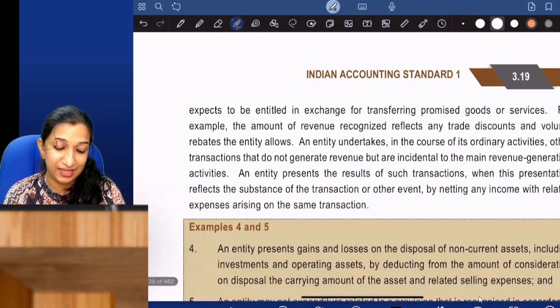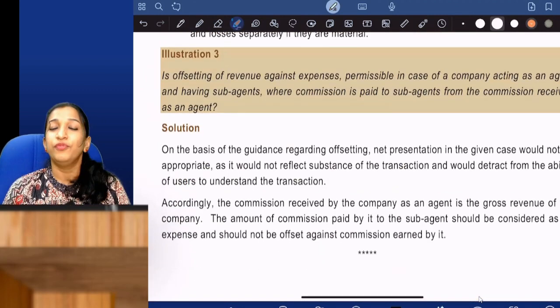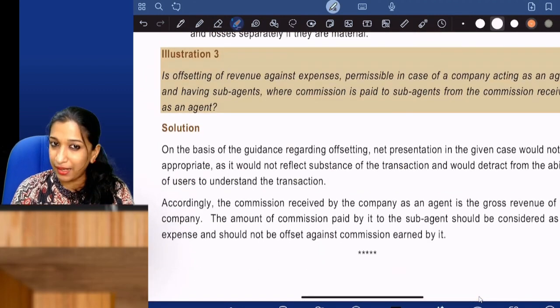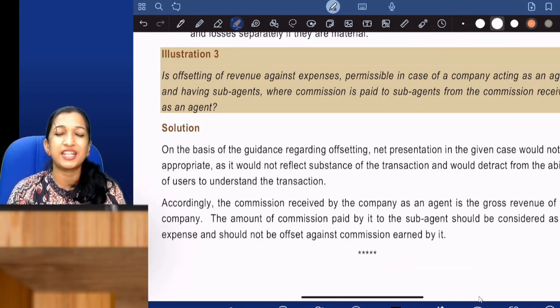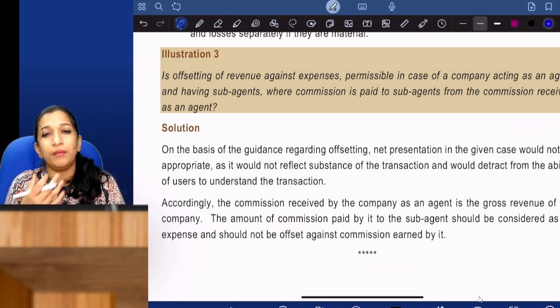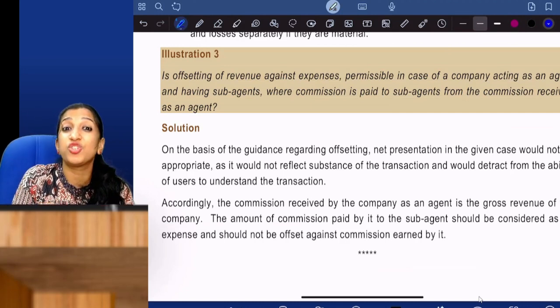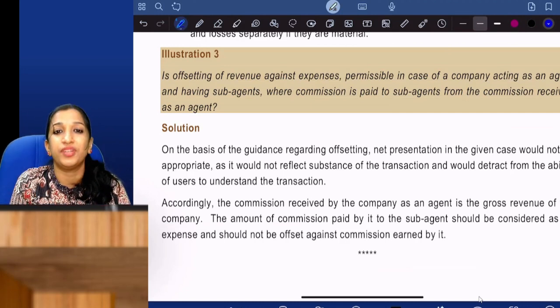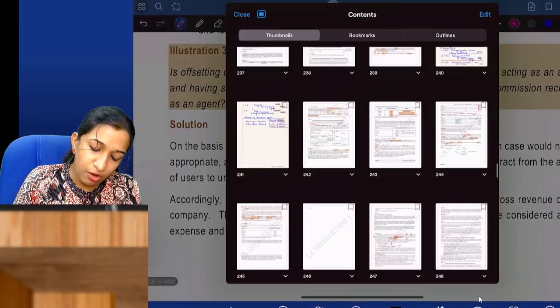materiality and aggregation, offsetting. We have a question in TYK or practice questions also regarding offsetting. Can you offset an income and expense? Can you offset asset and liability? You can offset asset and liability or income and expense only if it is not affecting the substance of the transaction. It should not affect the substance of the transaction.